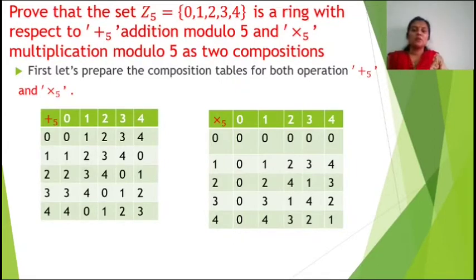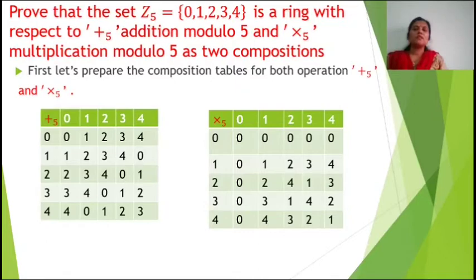Here is an example of a finite ring, the set Z5 with addition modulo 5 and multiplication modulo 5. Earlier, when we did finite groups, we prepared the composition table. In the same method we have to prepare the composition tables for both operations, addition modulo 5 and multiplication modulo 5.